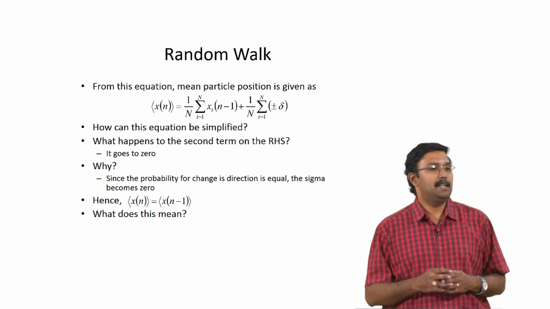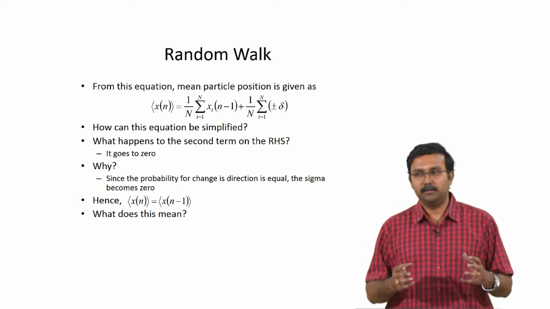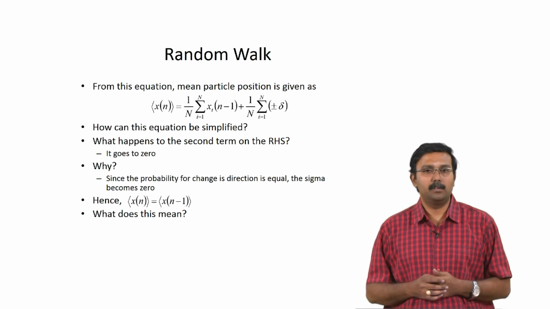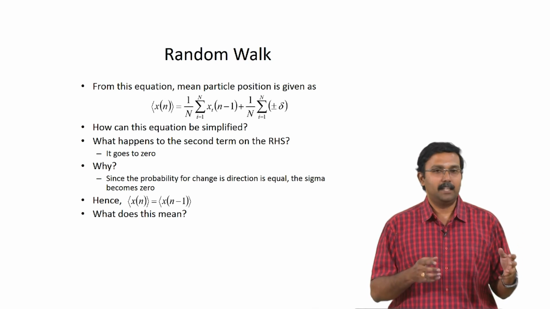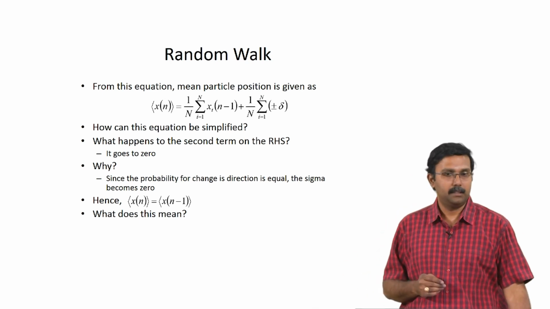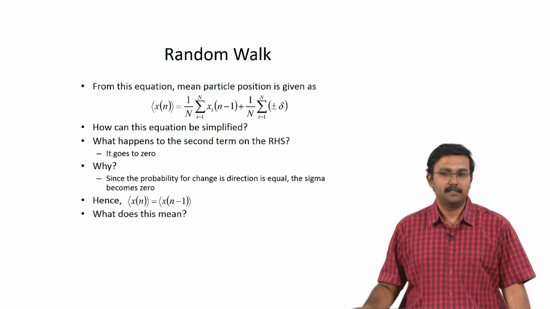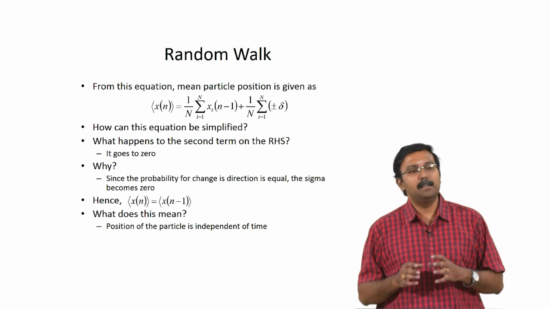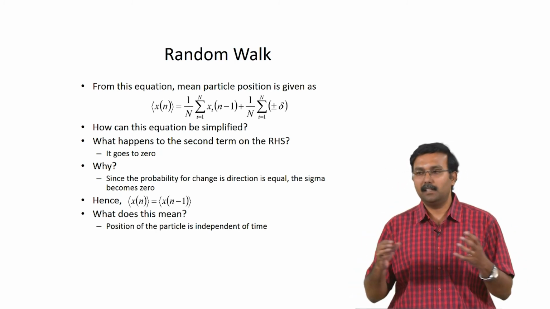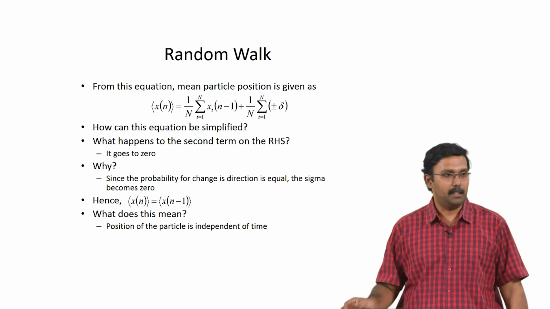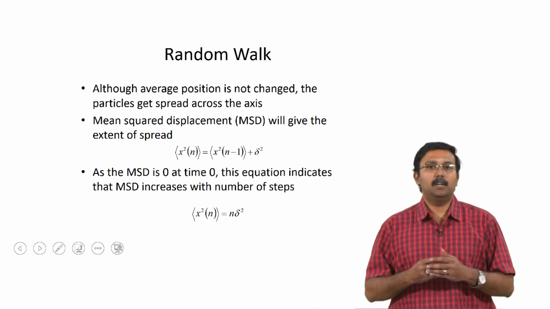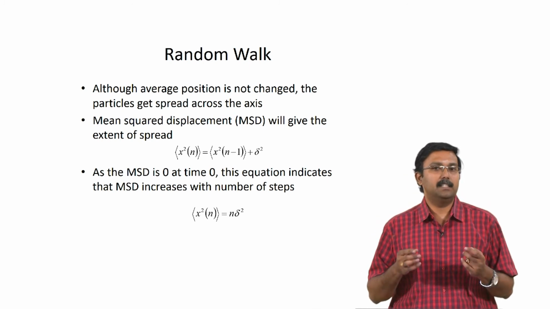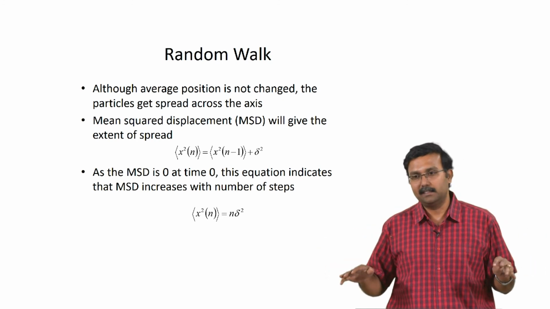So, this happens only in an unbiased random walk. Okay. If there is bias, then you cannot do the simplification. So, basically what happens is x of n equals x of n minus 1. So, what does this mean? The mean position of the cells remains the same. Yeah, it is independent of time. The position of the particle is actually not dependent directly on time. Right. So, the average position is not changed, the particles are actually spread across the axis, right.